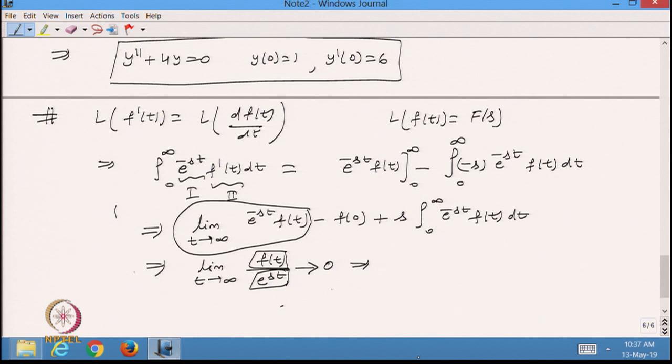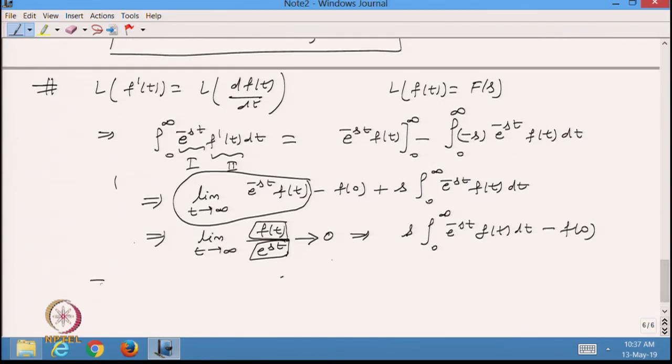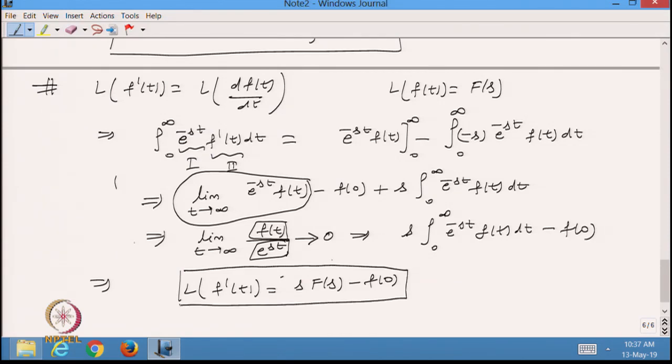So, from here I can say that we have s times the integral from 0 to infinity of e^(-st) f(t) dt, minus f(0). So, from here I can write that the Laplace transformation of f'(t) will be sF(s) - f(0). So, we are able to define the Laplace transformation of the function f'(t).